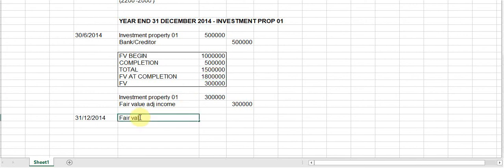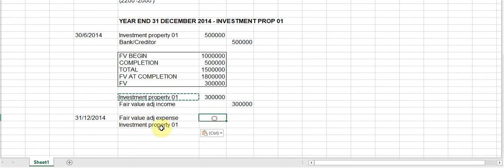So we now have a fair value adjustment expense, and our investment property will be credited because it will decrease. It will decrease by the difference between 1.8 million and 1,750,000. That difference equals 50,000 rand downward. Right, so that is our entries relating to property 01 during 2014.